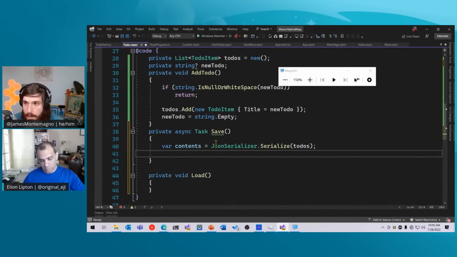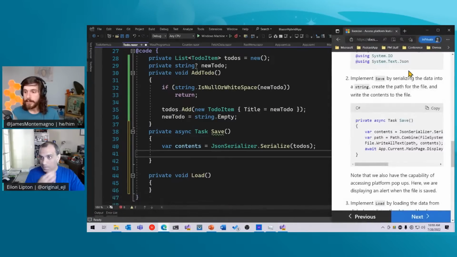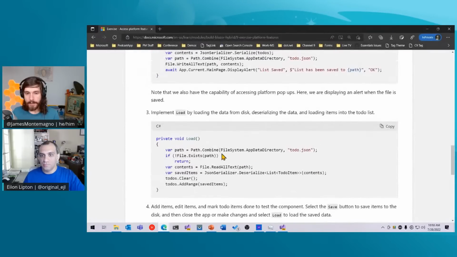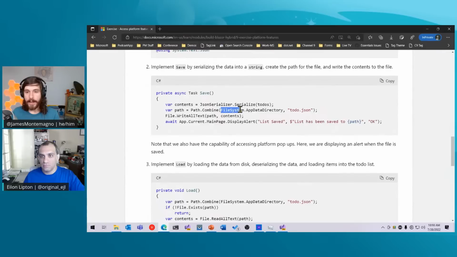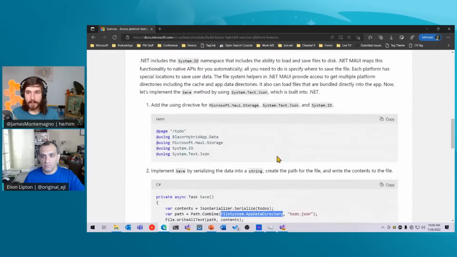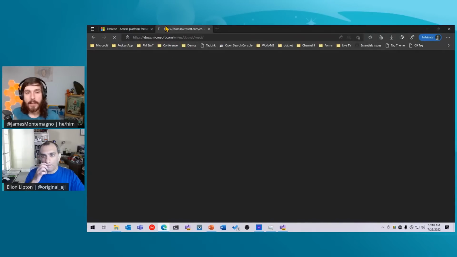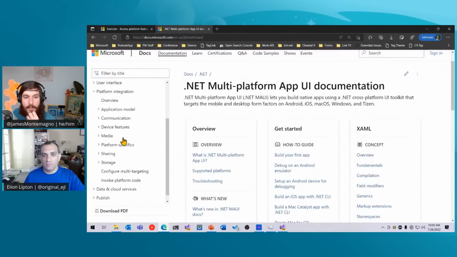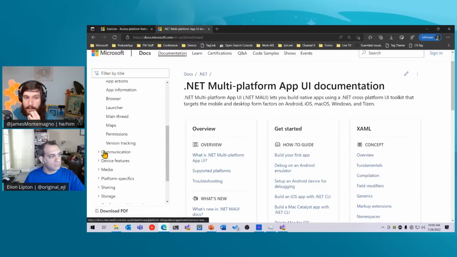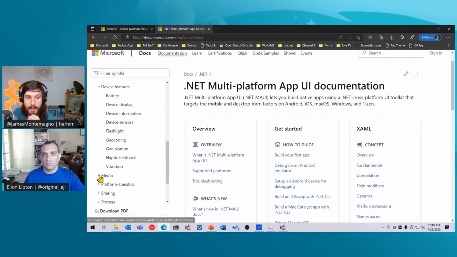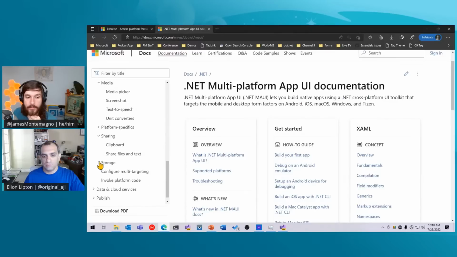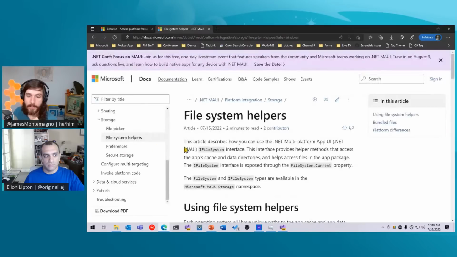Now here's what's interesting: where am I going to put it? And that is a valid question. Well, if I look at this doc, it is telling me that I'm going to use this thing called FileSystem.AppDataDirectory. If I go to docs.microsoft.com/dotnet/maui, we can see that there's platform integrations. And inside of here, we have application model stuff, communication, device features, media, sharing, and storage. And this is where the file system helpers come in.